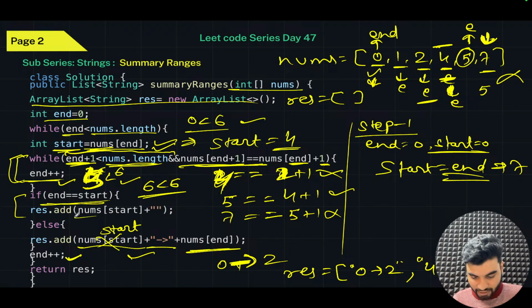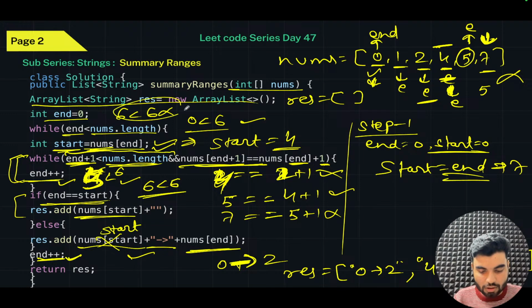So what you'll do? You'll insert this nums start. So start means that particular index is 5. So at the fifth index you have 7. So 7 will be converted into a string, and that will be inserted, and then you'll do end plus plus. You check the condition here. Now end has become 6. Is 6 less than 6? No, that is not. While will not work. At the end you will return your result.